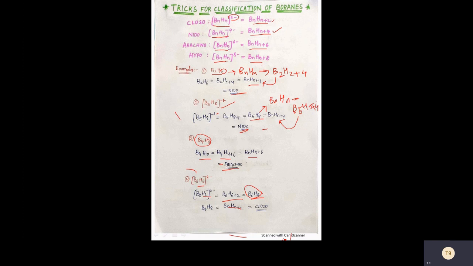So very simple. First you should convert them into the form of BnHn and just add the remaining number of hydrogens, and classify by seeing whether it comes under BnHn+2, BnHn+4, BnHn+6, or BnHn+8.